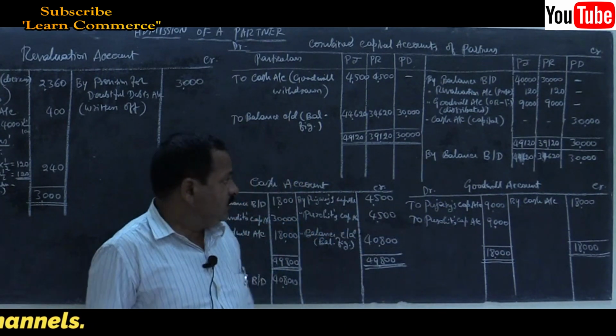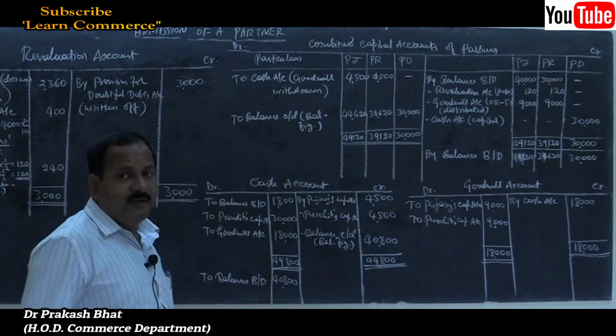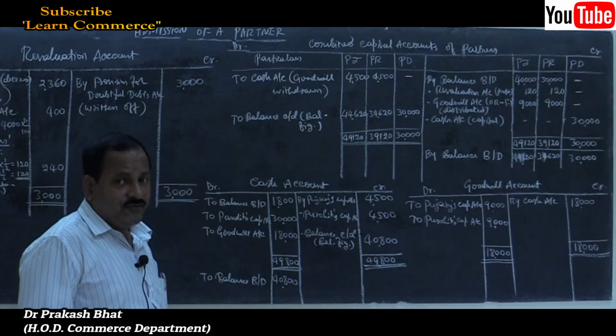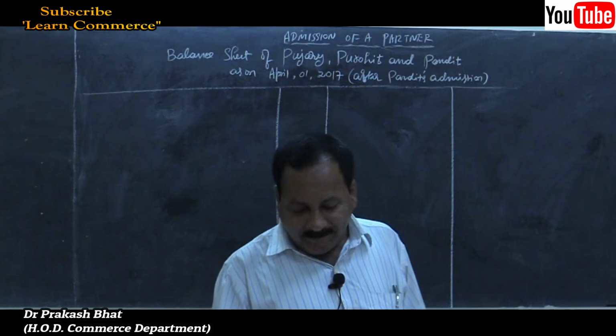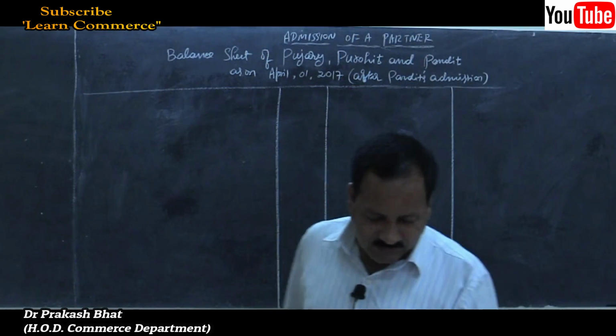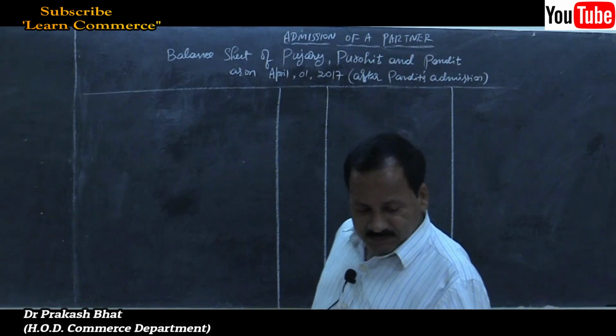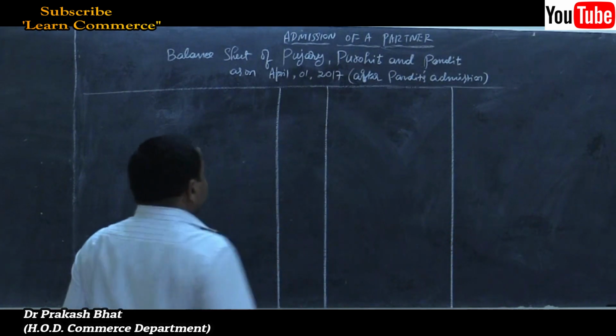So, goodwill account, cash account, only one part is remaining, that is balance sheet. Let us prepare balance sheet now. Write the heading and draw the columns.